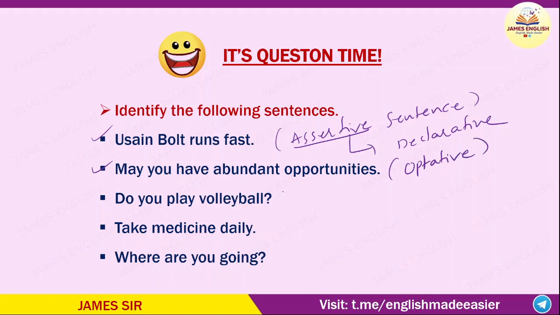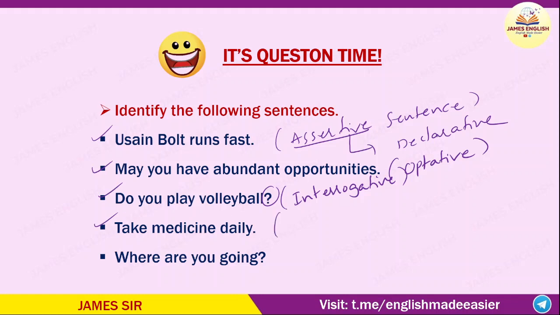Do you play volleyball? This is interrogative. An interrogative sentence starts with a capital letter and ends with a question mark. There are two types of interrogatives. First one, yes or no questions. Second one, WH questions. Very good. Now look at the fourth example. Take medicine daily.